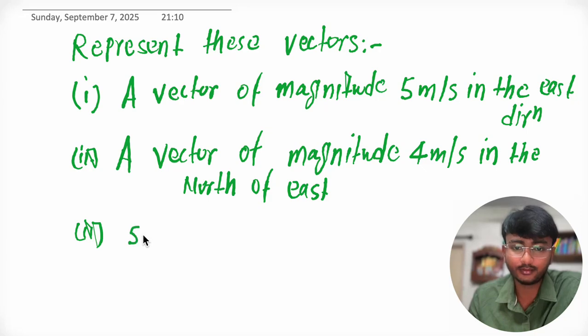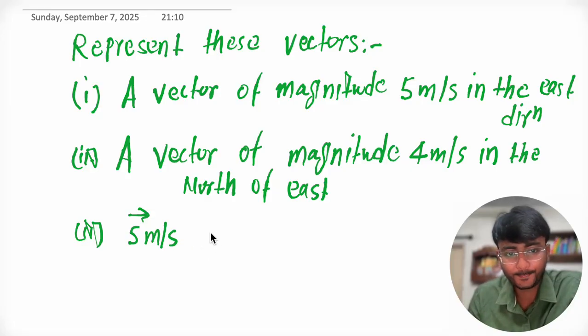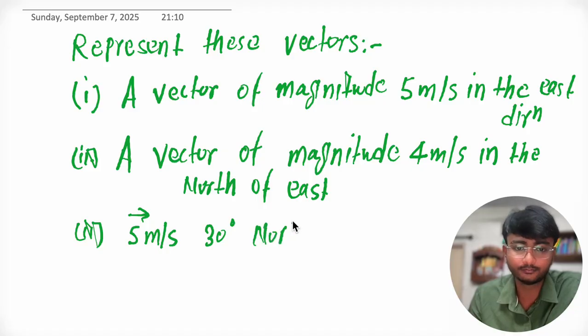Suppose 5 meter per second is a vector and you have to represent it as 30 degree north of east.